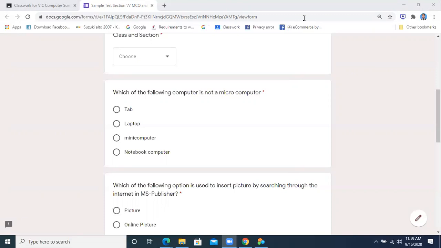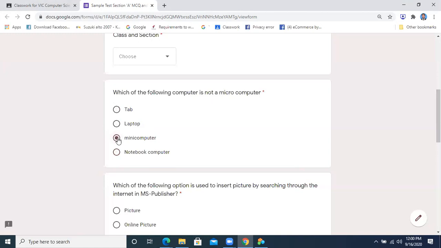Yes, unmute. I have unmuted your mic. All of you are unmuted. Just unmute your mic and reply. Which of the following is not a microcomputer? Please raise the hand. We know that our cell phone is a microcomputer. Our laptop is also a microcomputer. ठीक है? Notebook computer कहते हैं हम laptop को. This is also a laptop, okay, notebook computer. So which one is not a microcomputer?